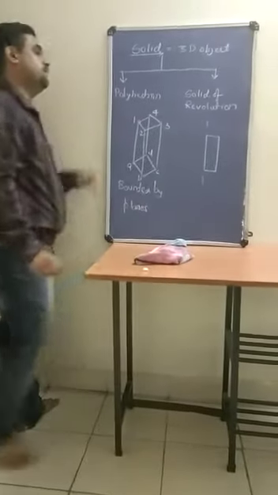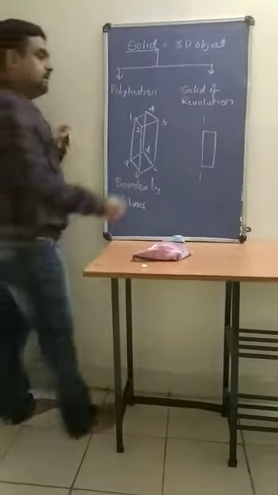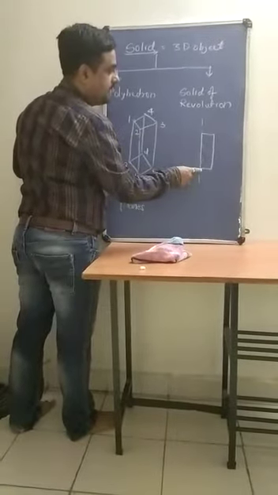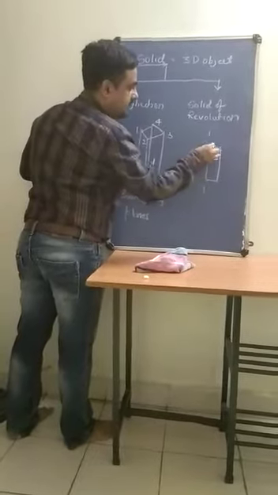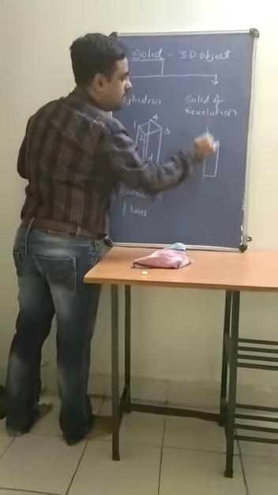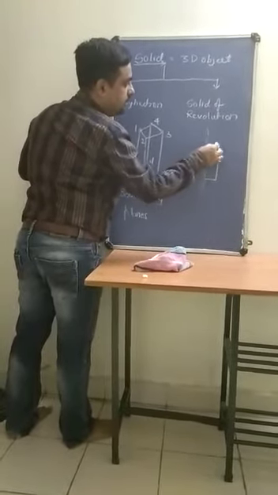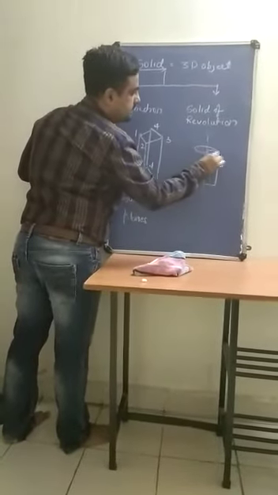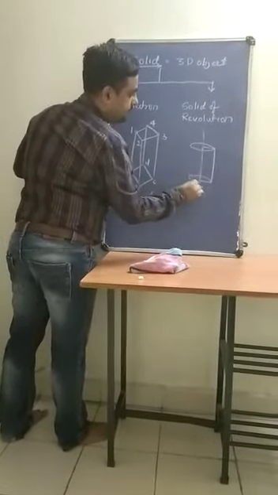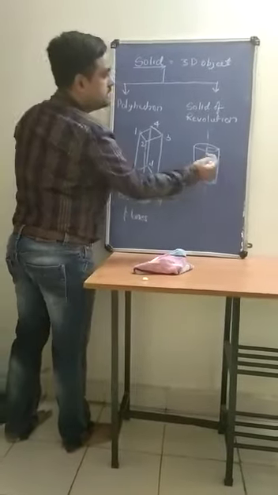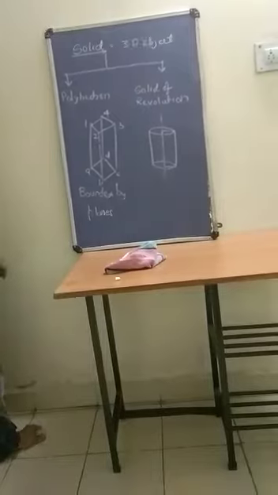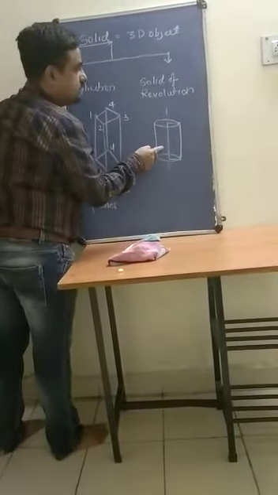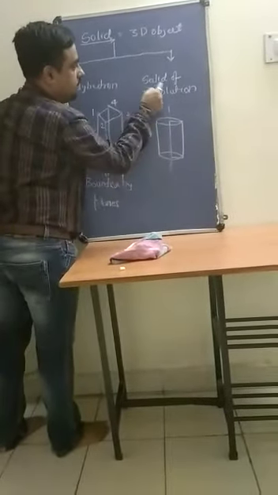If we rotate this rectangular plane about one of its sides, we will get a volume, that is a cylindrical volume, and that's why we can define this solid as a solid of revolution.